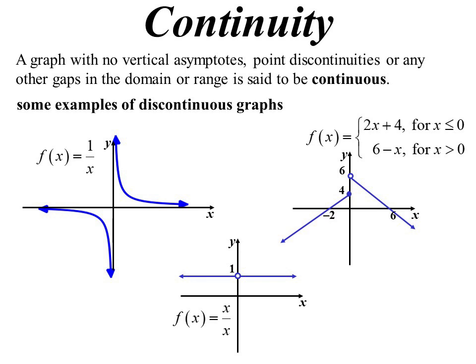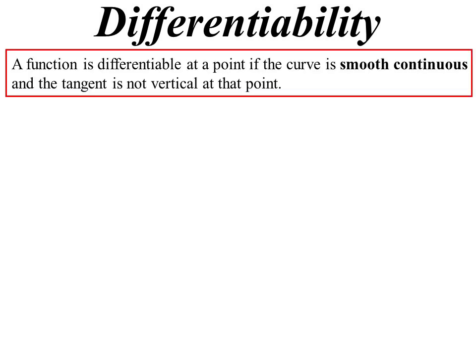Now, why is it important to know about that? Because it brings up this idea of differentiability. In order to be able to differentiate a function, you can only do it at points if it's smooth, continuous. And the other thing that's important is that the tangent is not vertical at that point.